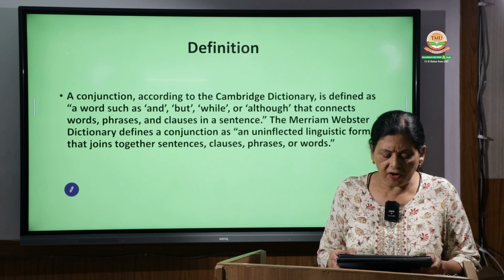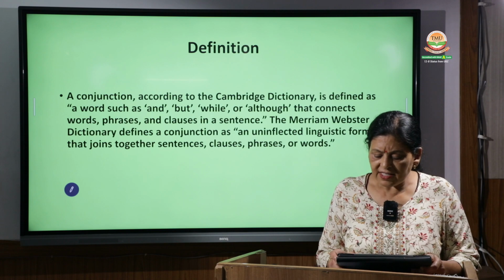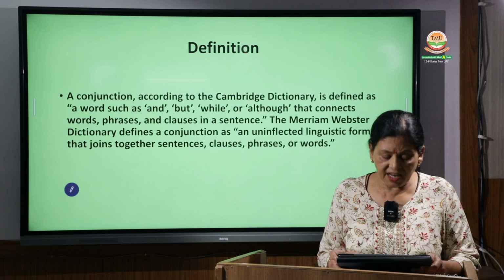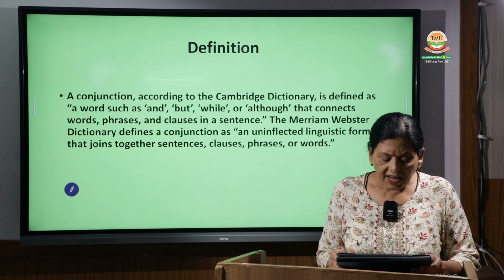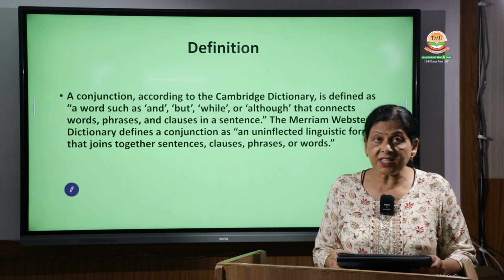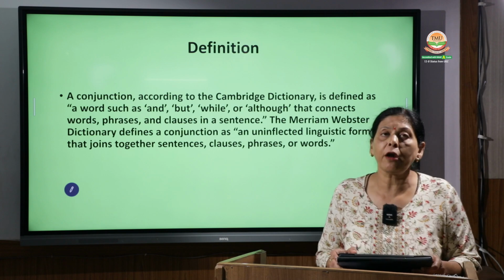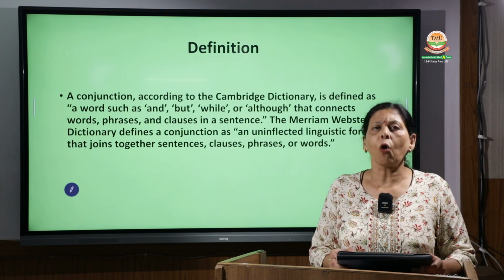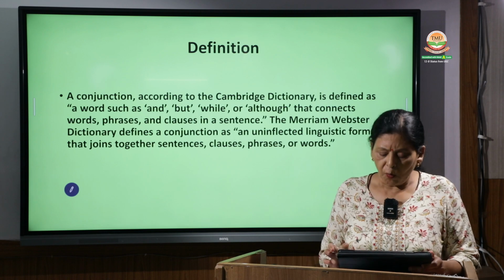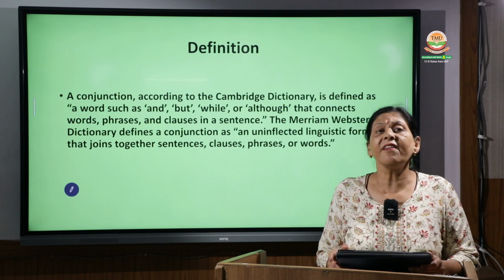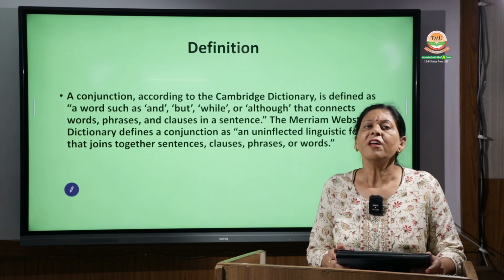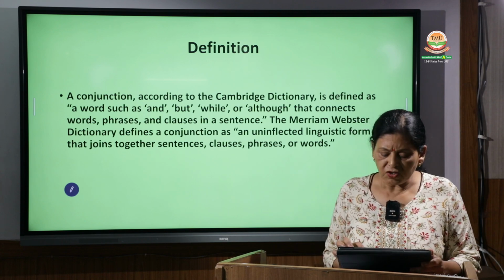Then the Merriam-Webster dictionary defines a conjunction as an uninflected linguistic form that joins together sentences, clauses, phrases or words. What do they do? They join together clauses, phrases or words. Uninflected means that during their usage, neither their meaning nor their form changes.